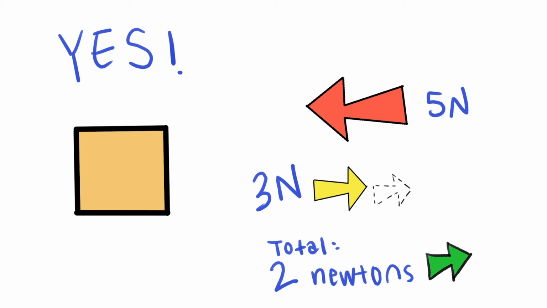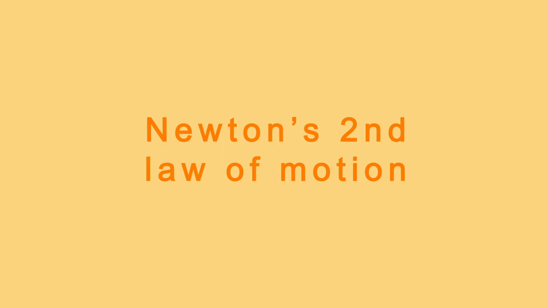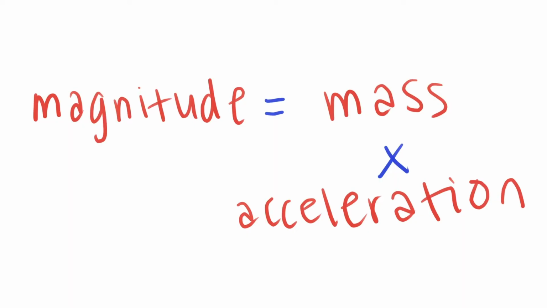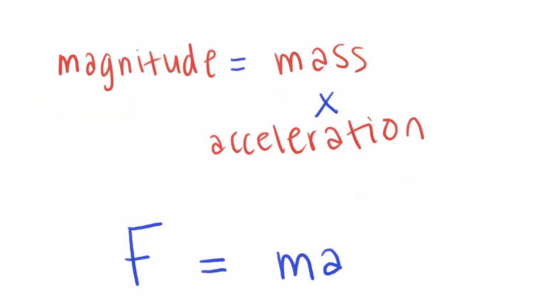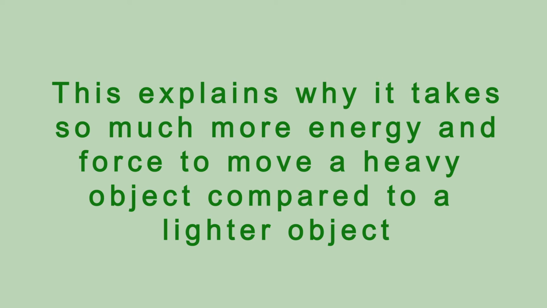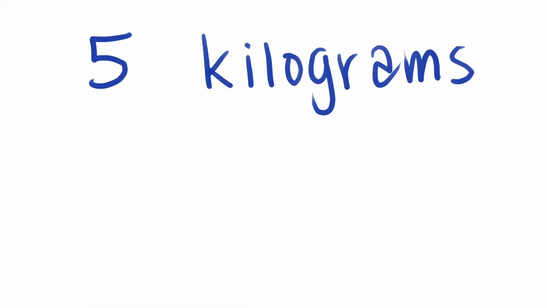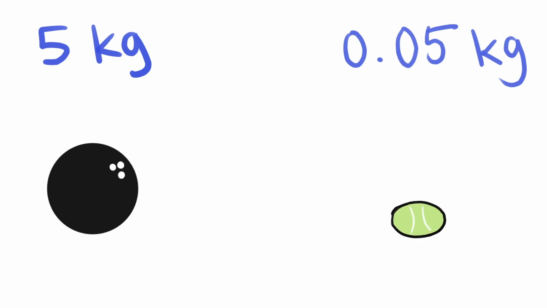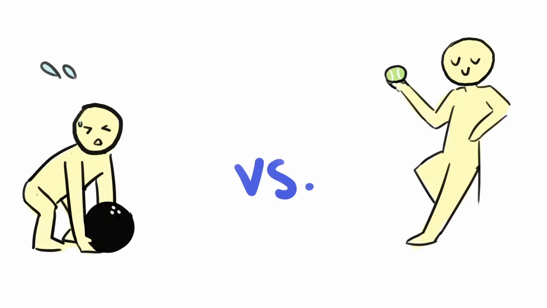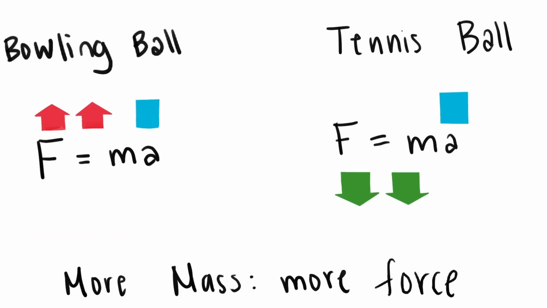With that, let's move on to Newton's second law of motion, which states that the magnitude of a force acting on an object is equal to the mass of that object times its acceleration. To simplify all of that, we can write the second law as an equation, F equals ma. This explains why it takes so much more energy and force to move a heavy object compared to a lighter object. For example, if I had a bowling ball that had a mass of 5 kilograms and a tennis ball with a mass of 0.05 kilograms, it would be harder for me to move the bowling ball. That's because it takes more force to accelerate the 5 kilogram ball, since it has more mass.